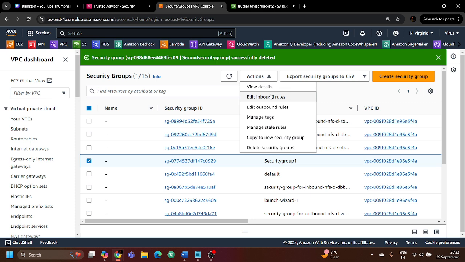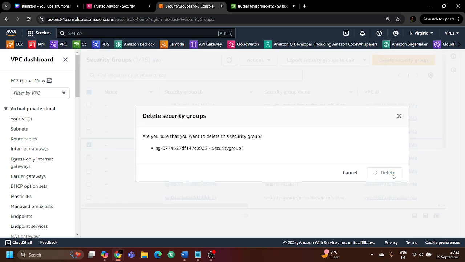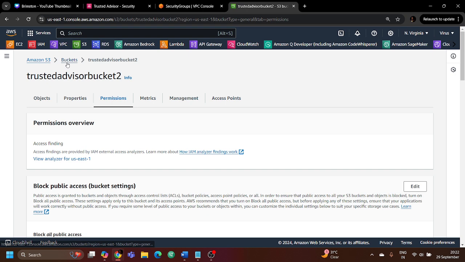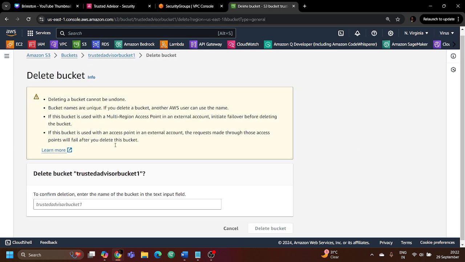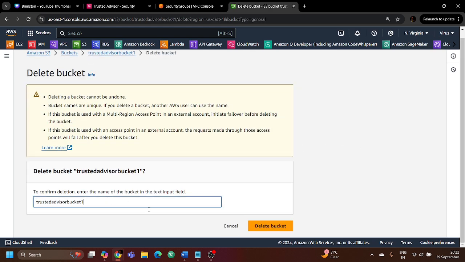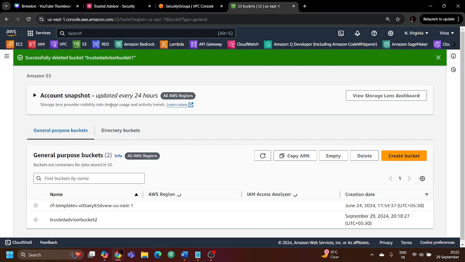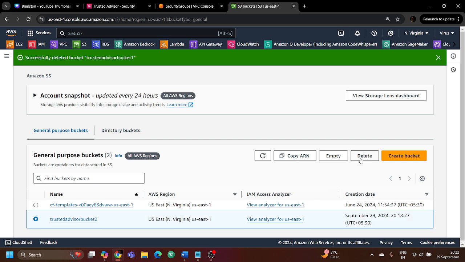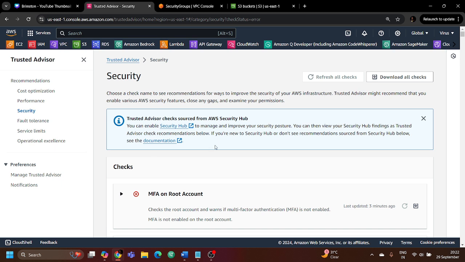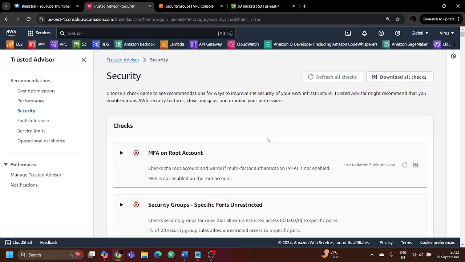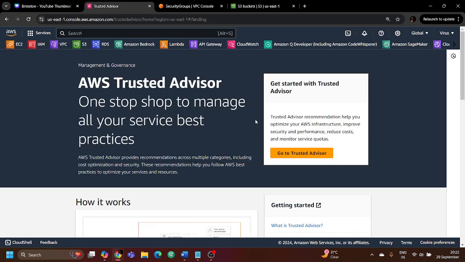If you're creating anything in your AWS account and not following the best practices, AWS Trusted Advisor will continuously monitor your AWS infrastructure in your account, and it will provide you actionable insights to follow, so that you can follow the best practices given in the AWS Well-Architected Framework, to run a smooth infrastructure inside the AWS management console.